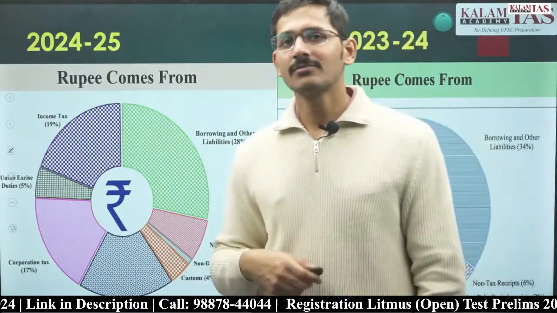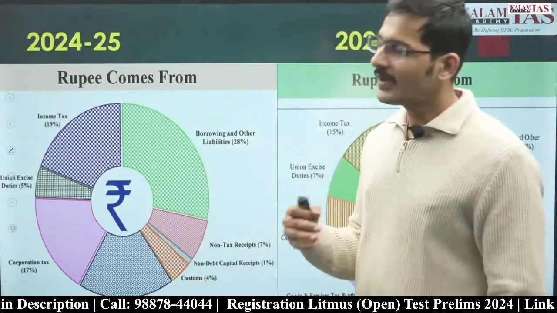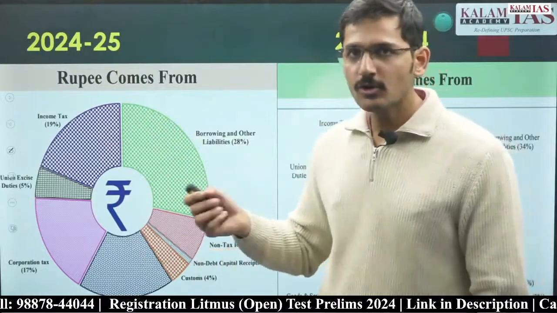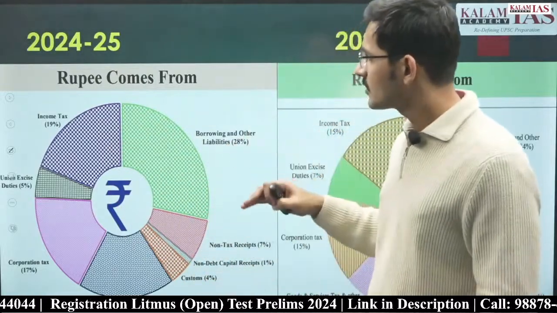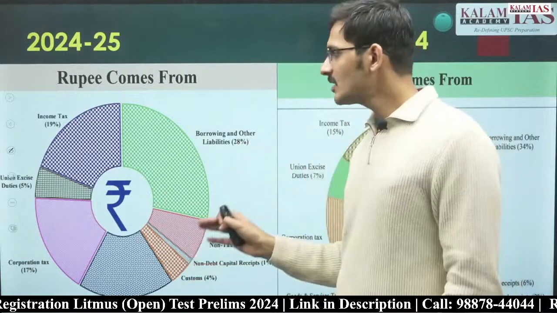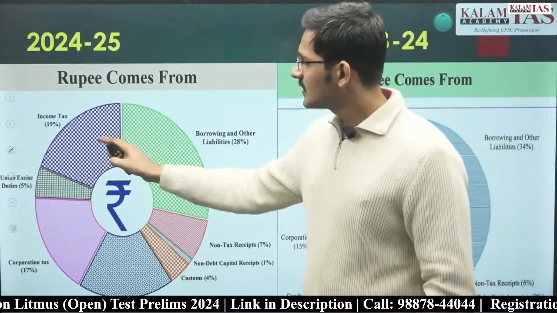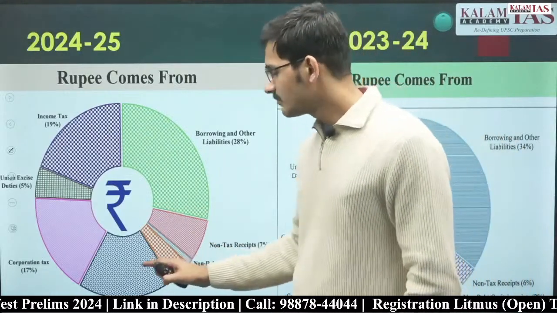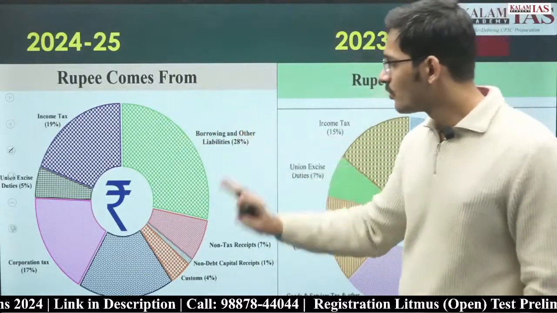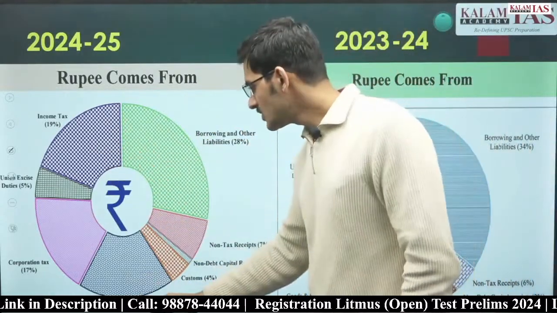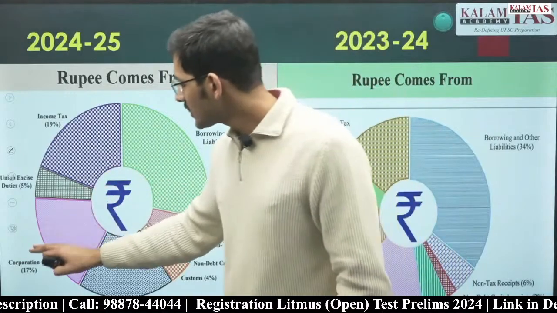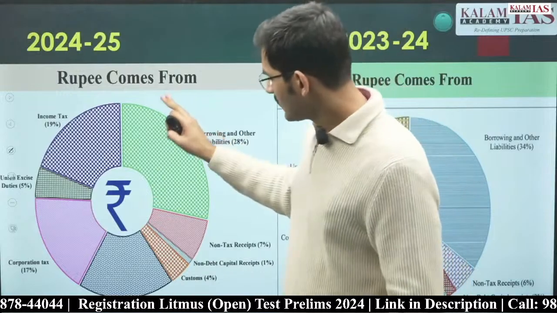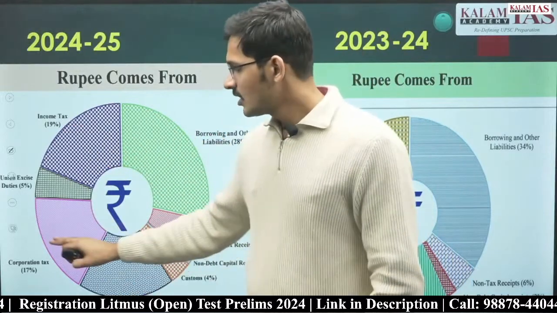So it has happened after a lot of years. For the past 4-5 years, GST has always been higher than income tax and corporate tax individually, not combined. Income tax and corporate tax combined are much more than GST, but individually GST has always been the largest source of revenue for the Government of India. But this year income tax collection is more than GST, and fourth number is corporate tax. The first is borrowings and liabilities, second is income tax, third is GST, fourth is corporate tax.